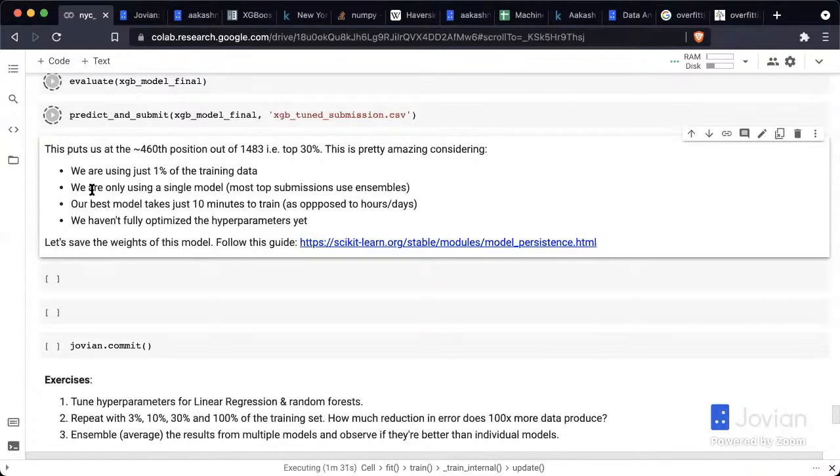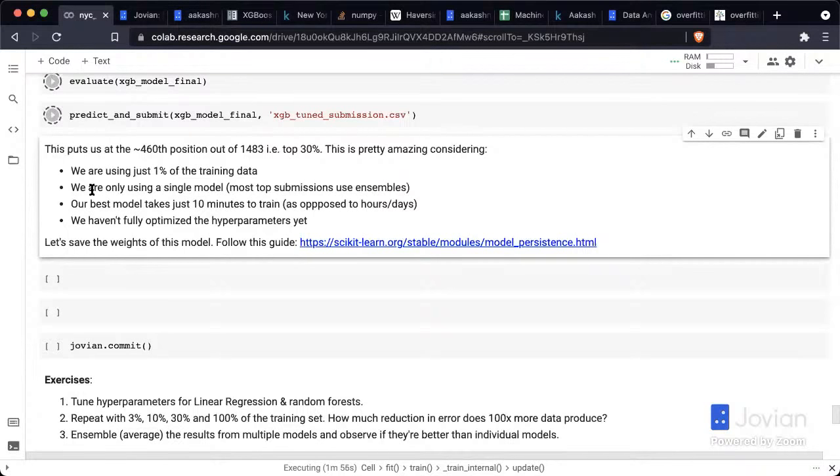Because one of the things we were able to do here while working with a sample is we were able to fix errors very quickly. We were able to try out new ideas very quickly. We were able to brainstorm and go from thought to action very quickly. But if you're working with 55 million rows, every action that you take, every cell that you run is going to run for a couple of hours. And by the time you come back, you're going to be tired. You're going to forget what you had in mind.